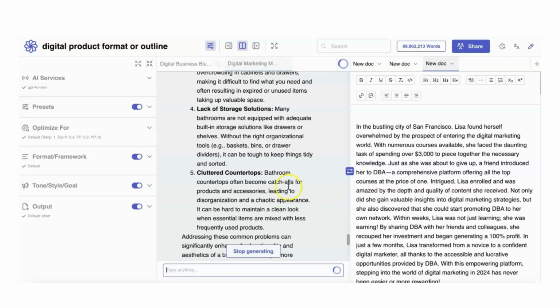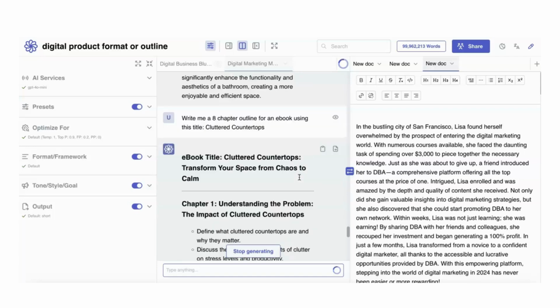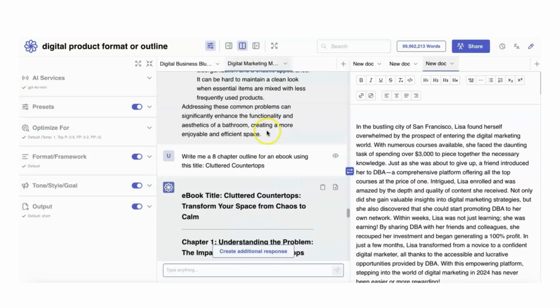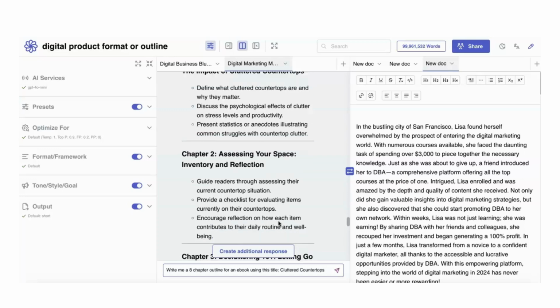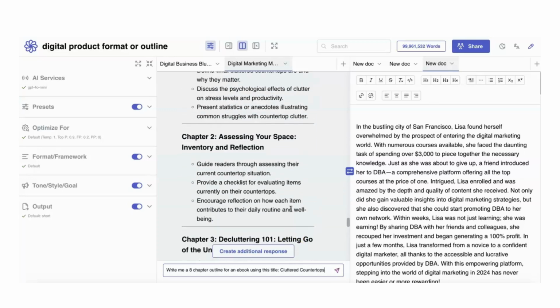And so this is happening in real time. It is actually writing me out an 8-chapter outline for this ebook. And one thing I should have done, and I really hate that I didn't do, let's see, where is that? Here it is right here. I'm going to copy it again, and then I'm going to read it. The chapters, it shouldn't matter, but I'll show you what I'm talking about later here.